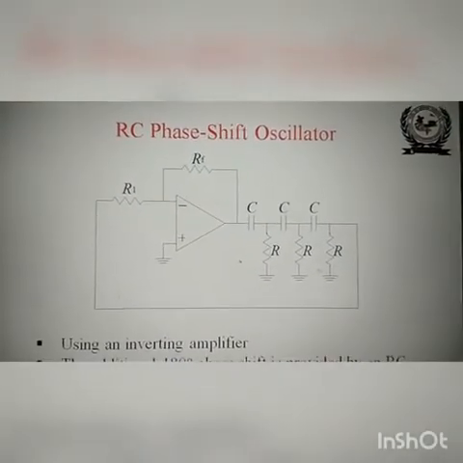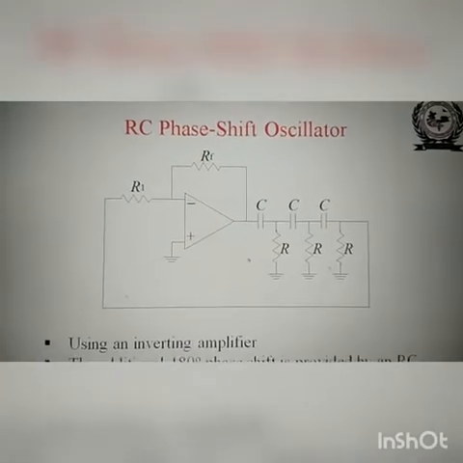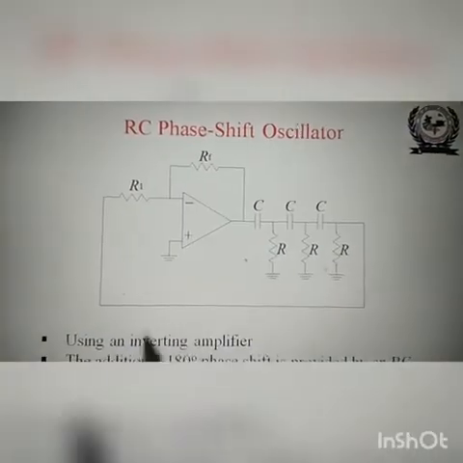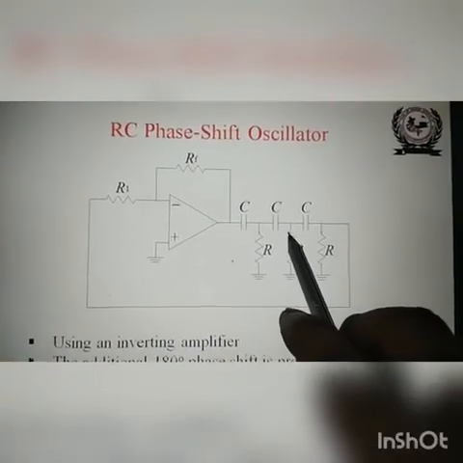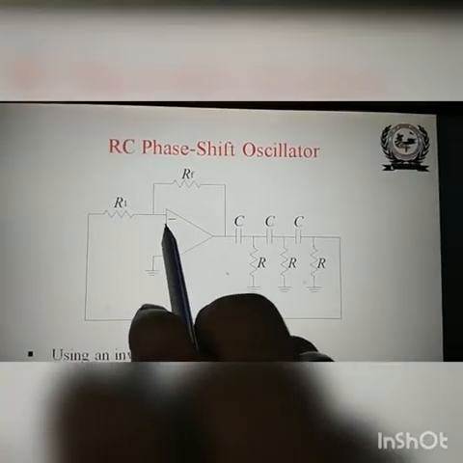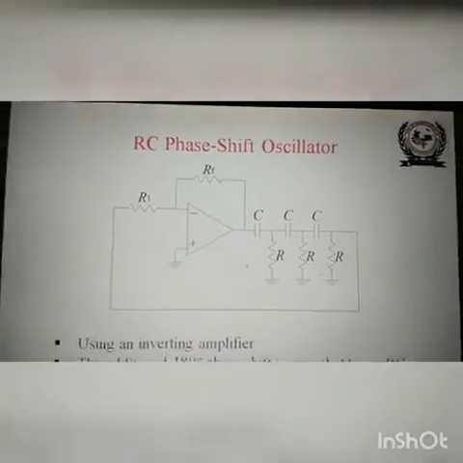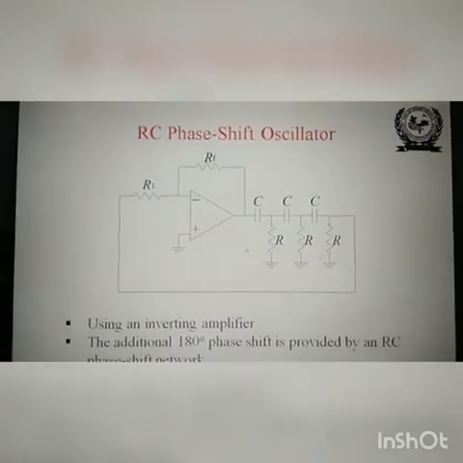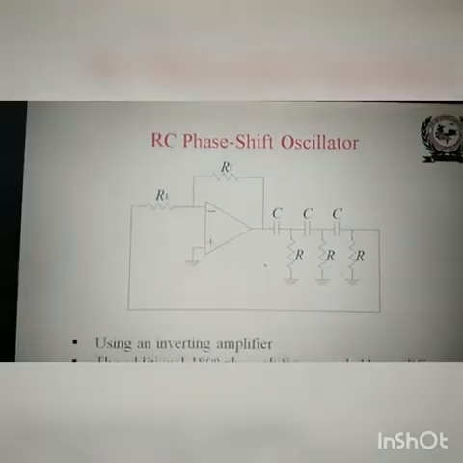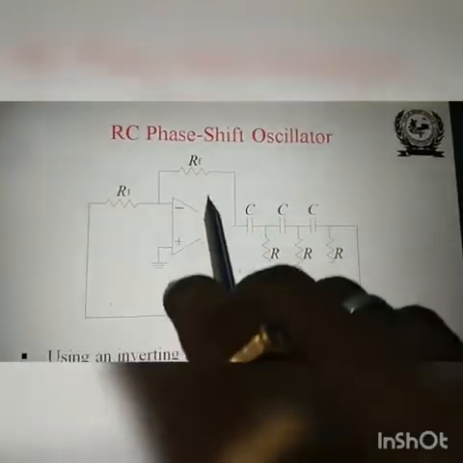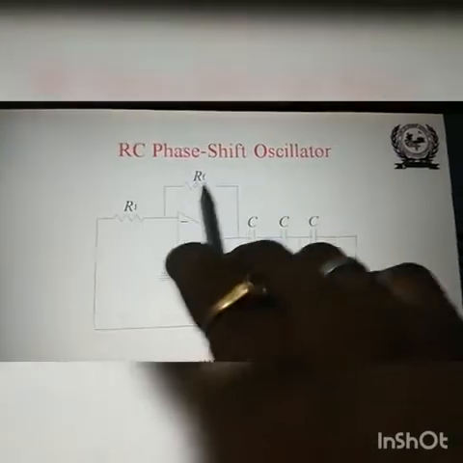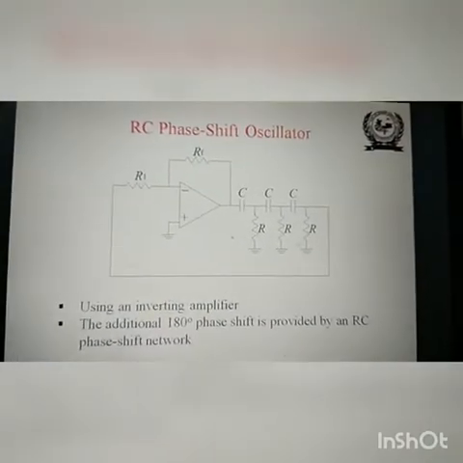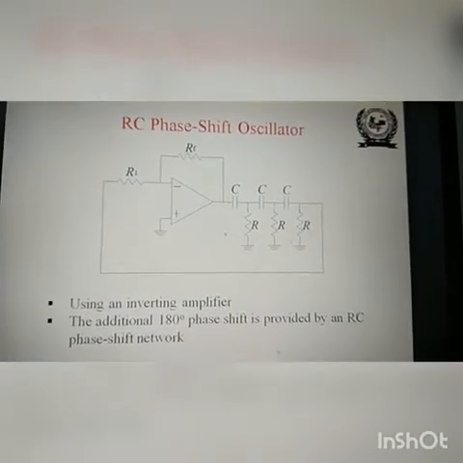This is one condition of the Barkhausen criterion: the angle of A beta should be equal to 0. So the total phase shift around the loop will be equal to 0, with 180 degrees by the 3 RC network and 180 degrees by this amplifier. So 360 degree or 0 degree phase shift by the RC phase shift oscillator. And the gain of the amplifier is set by RF and R1. These components provide the gain of the amplifier. So this circuit diagram is of the RC phase shift oscillator.